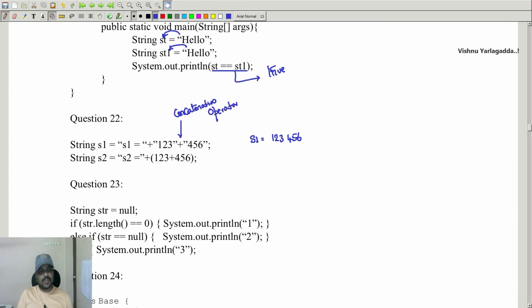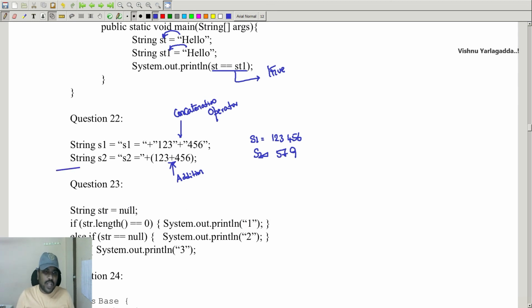At the same time, in the next program, s2 equal to 1 2 3 plus 4 5 6 with numbers will be called an addition operator. So plus is an overloaded operator which can be used for concatenation and for addition. So the output will be s1 equal to 123456 and s2 equal to 579.